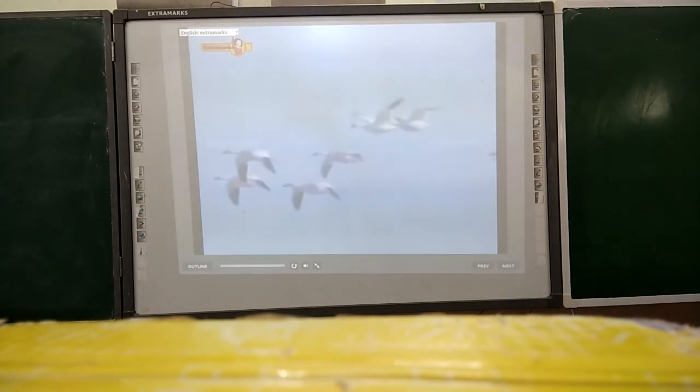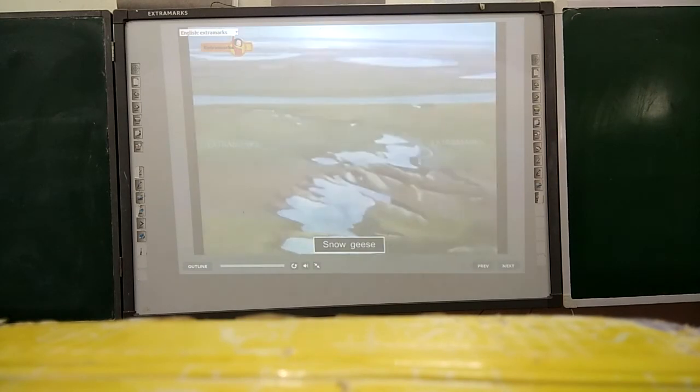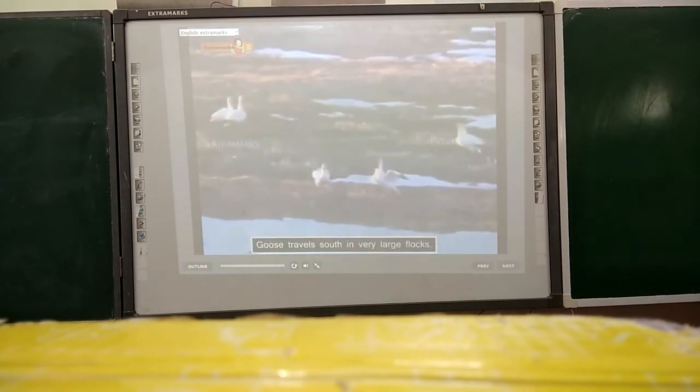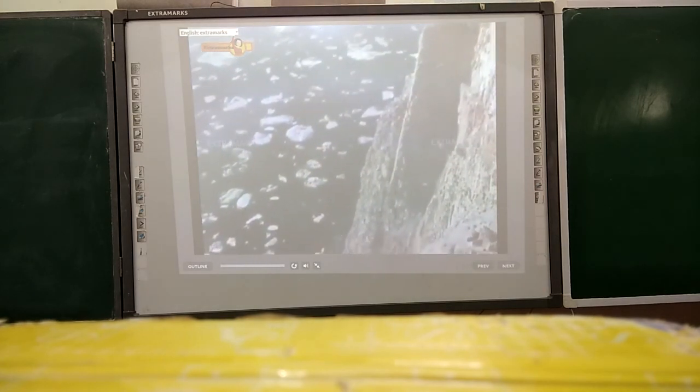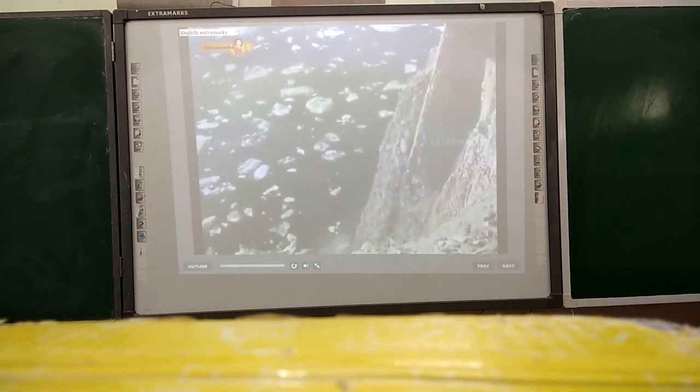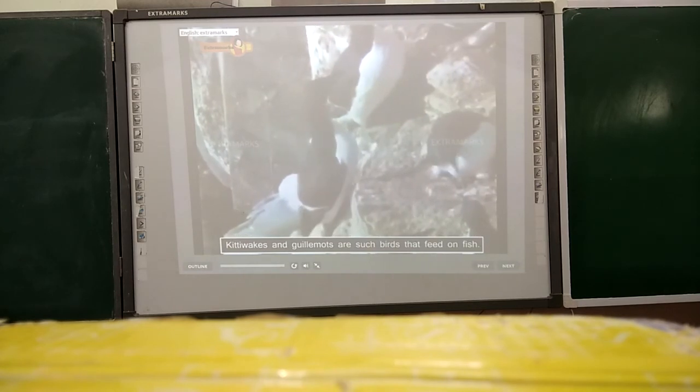The melting mainland snow reveals bogs that draw thousands of winged wildfowl. These are snow geese. Snow geese are medium-sized geese that graze on the Arctic tundra. The snow geese travel south in very large, high-flying, noisy flocks. The Arctic Sea is also rich in food. There are birds that eat fish that gather within thin sheets of floating ice, and they nest on nearby land. Kittiwakes and guillemots are such birds in the Arctic.